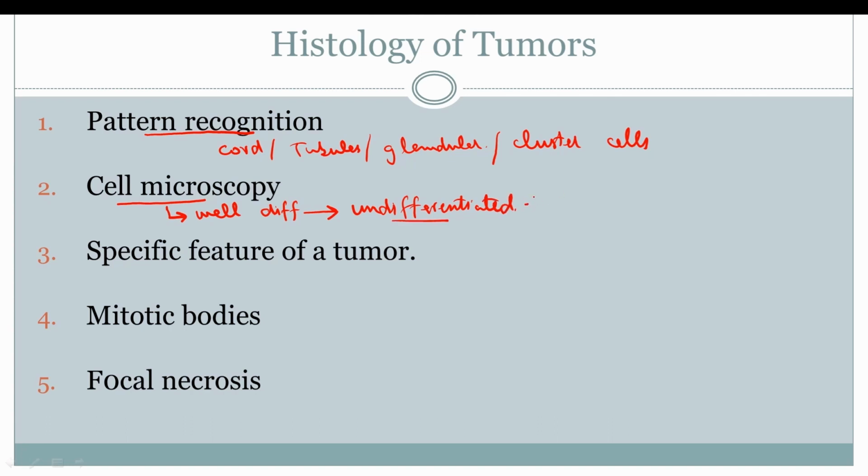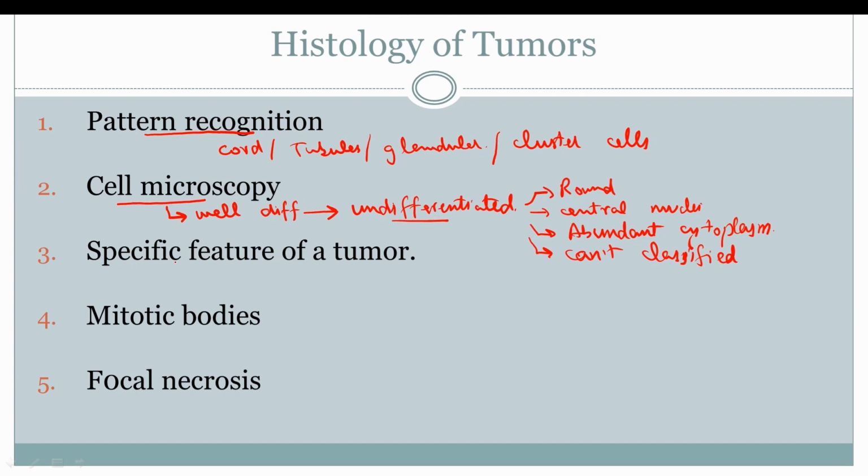part. So these cells are typically round, have central nuclei, they have abundant cytoplasm, and cannot be classified as specific cells. The next is a specific feature of the tumor. All the tumors have a specific feature. This portion particularly includes that specific feature of the tumor in the histology.